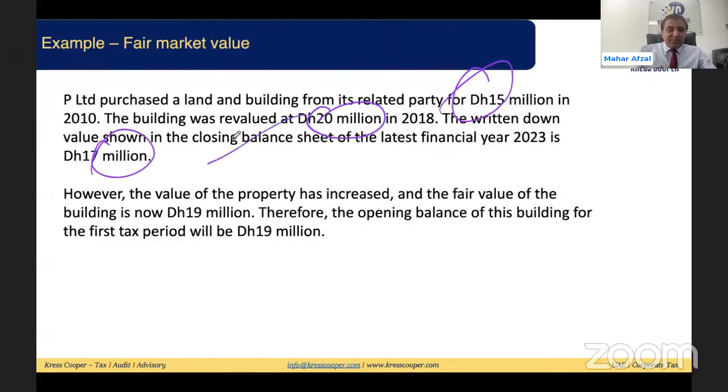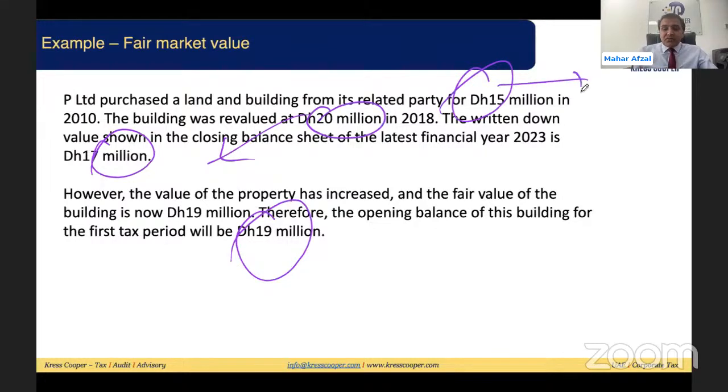So might be 3 million has been depreciated. However, yes, this is for sure it has been depreciated. However, the value of the property has increased and the fair market value of the building is 19 million. Now the value of the building is 19 million. Therefore, the opening balance sheet for this building for the first tax period would be 19 million.